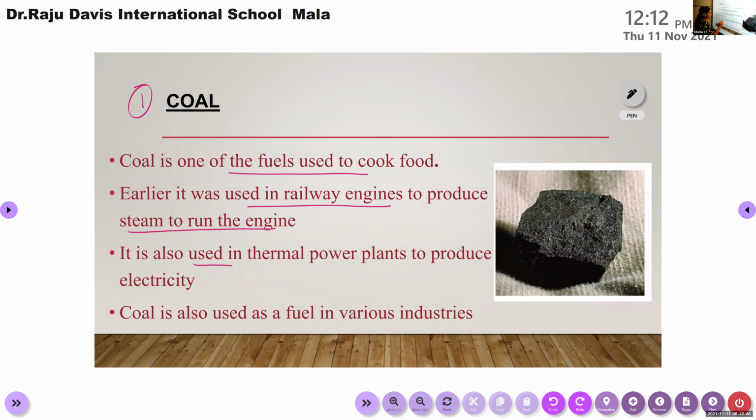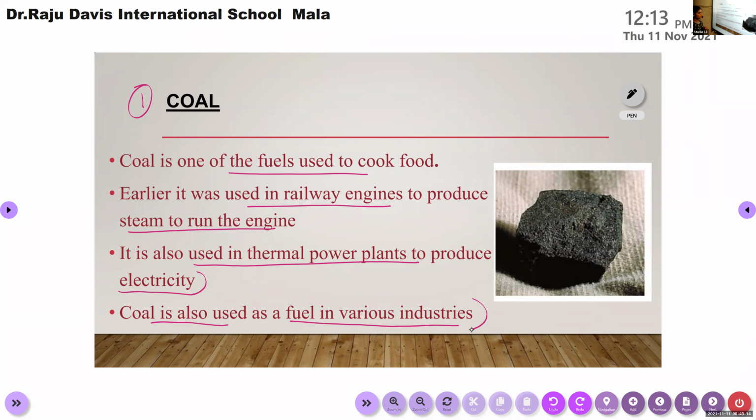It is also used in thermal power plants to produce electricity. Thermal power plants use heat energy itself to produce electricity, and there coal is one of the fuels. Coal is also used as a fuel in various industries. So these are the different uses of coal.